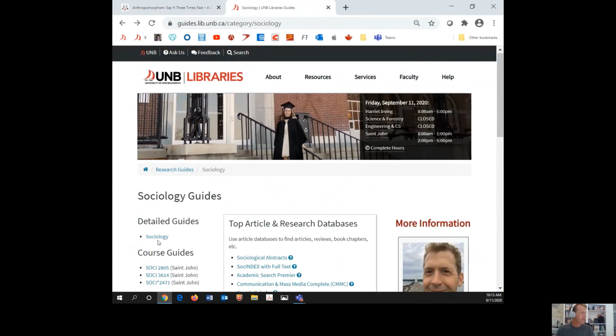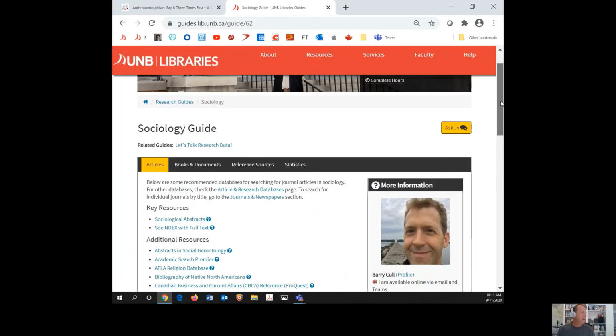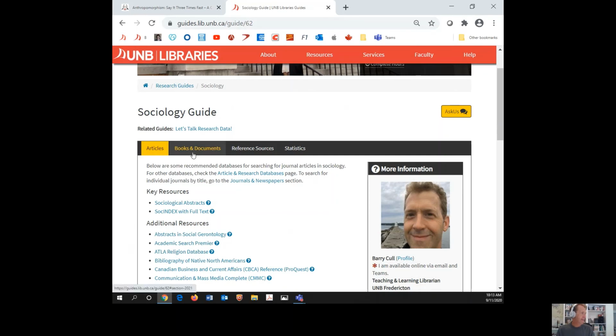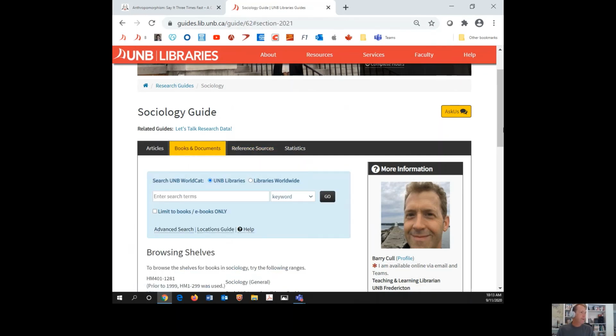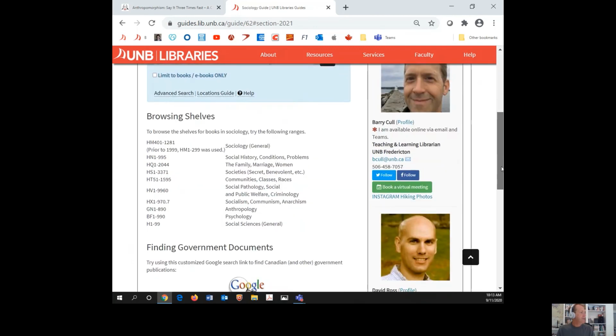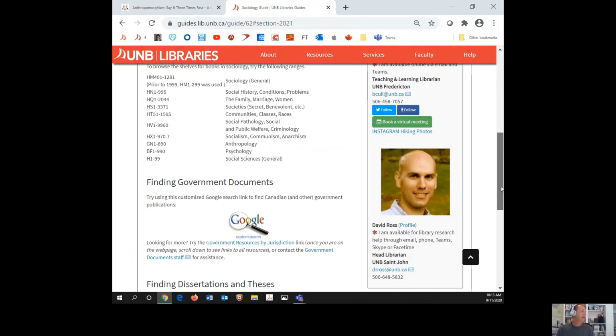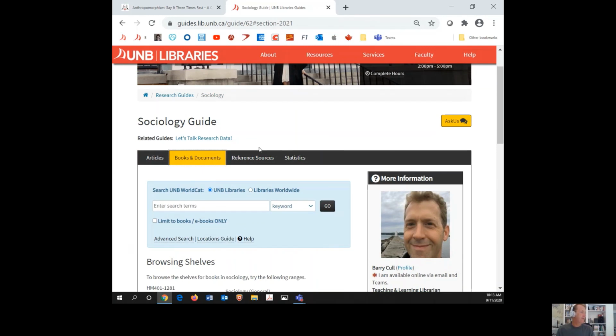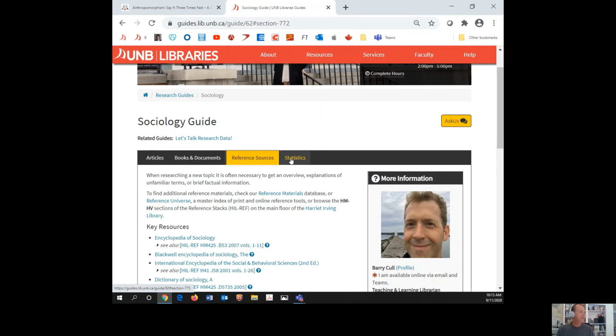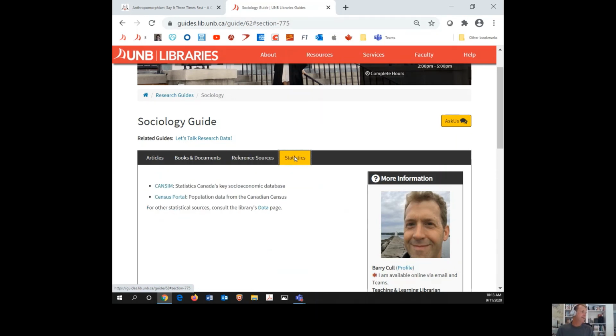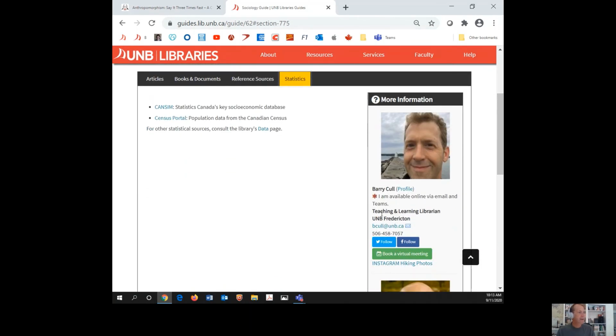The third way is just the detailed guide to sociology that appears here on the left. There you see a repeat of discussion of databases for finding articles, books, again, some more information like browsing shelves, finding government documents and theses, which are quasi-book sources. Reference sources, again, are mentioned, those encyclopedias, etc. And then I've also added something there under statistics. And so again, on the right-hand side, this is how you would contact me. The best way probably to contact me is by email. You can also book a virtual meeting if you choose to do so.